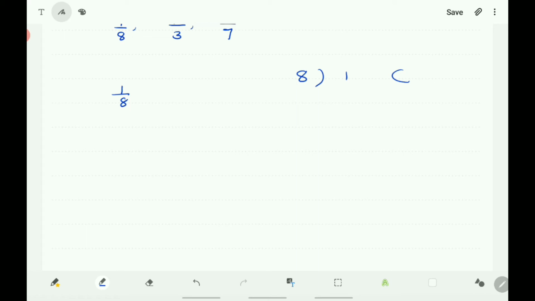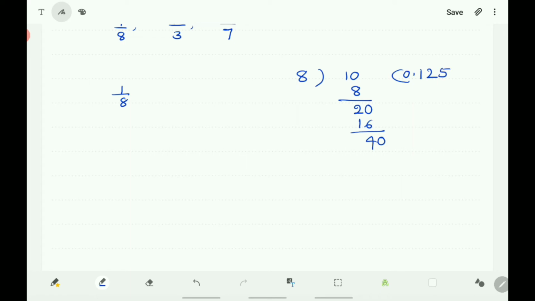1 is smaller than 8. You put 0 here, then 0 point. 8 ones are 8. 10 minus 8 is 2. You put 0 here, it becomes 20. And you know that 8 twos are 16. 20 minus 16 is 4. Again you put 0, that becomes 40.